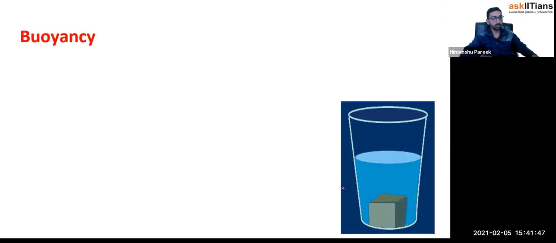Now let me begin with the concept of buoyancy. Now this buoyancy is a very beautiful concept, right? Because here I'll talk about what happens if you have an object and you place that object inside a liquid: will it float or will it sink? What will happen? This idea you'll be getting from buoyancy.